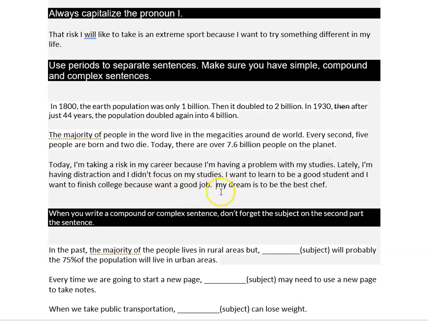Now let's remove the because and put my dream is to be the best chef. Now let's see how many sentences we have now. 1, 2, 3, 4. So there's 4 sentences. In the past, there was only 1. So make sure to separate your sentences with periods and to identify simple, compound, complex.